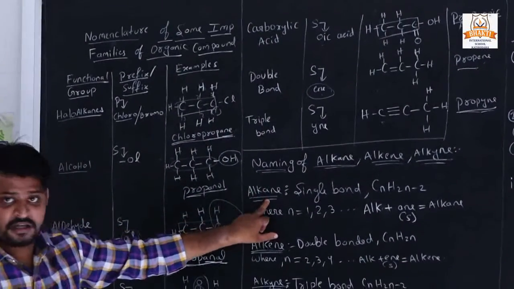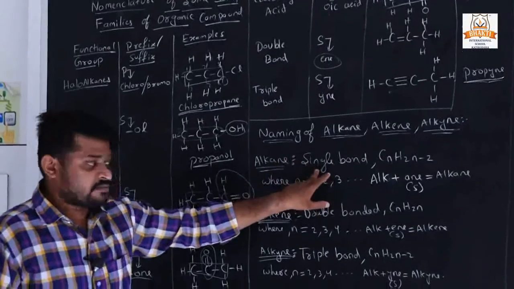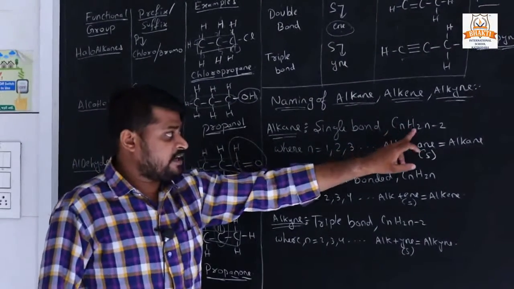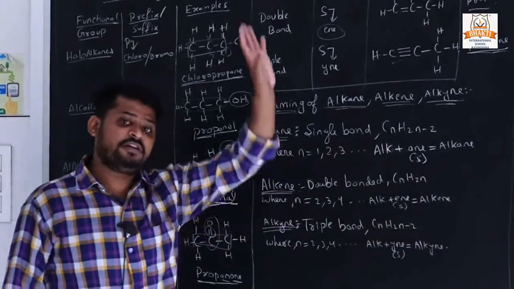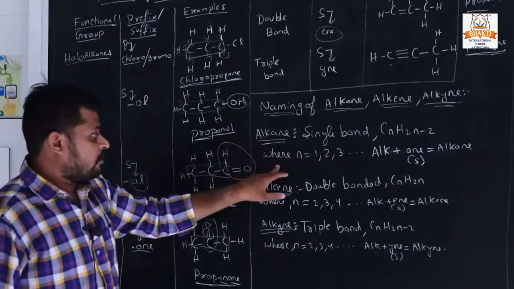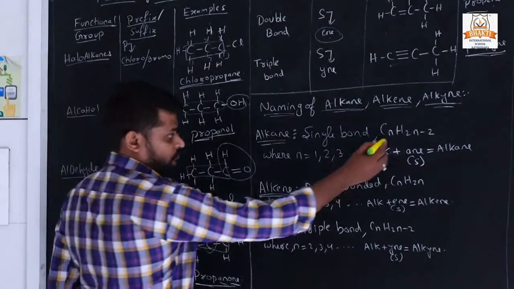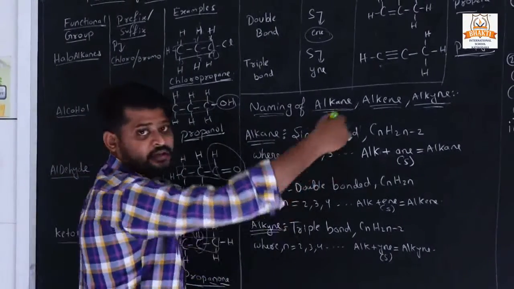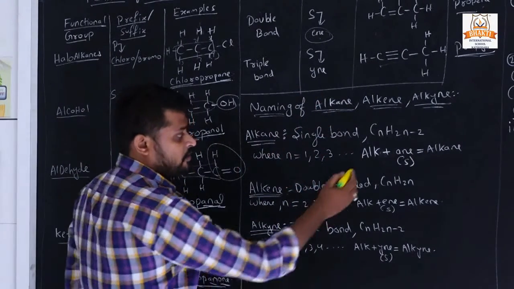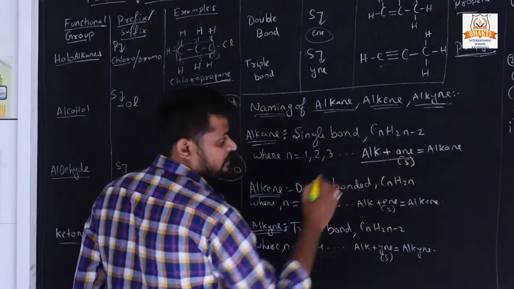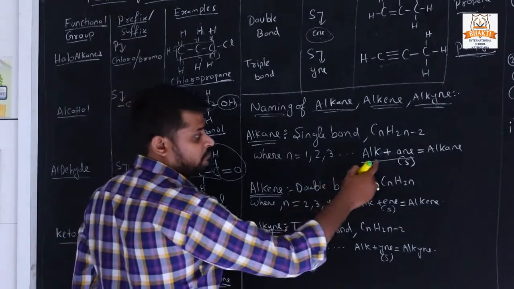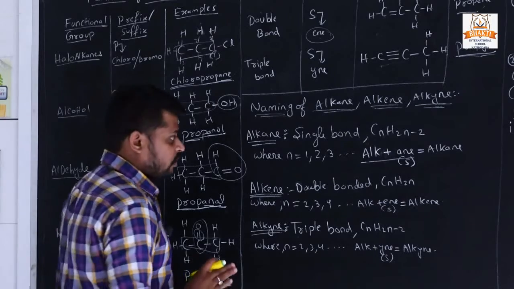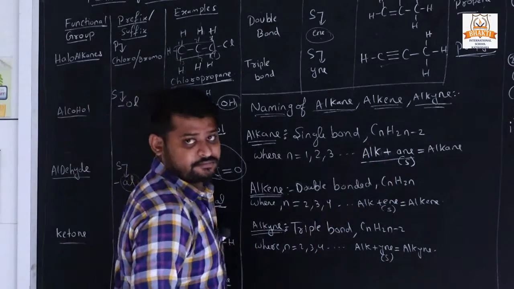Okay, now for the alkane group, the carbon chain has single bonds, and the general formula is CnH2n+2. We have already studied this in a previous video. Here n, the number of carbons, is 1, 2, 3 and so on. So this is the root name alk plus n, and the suffix is -ane, alkane.